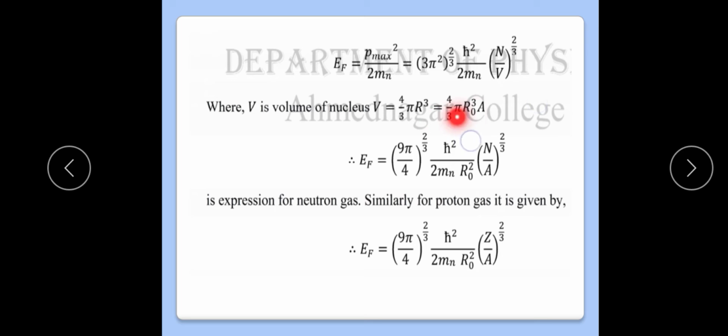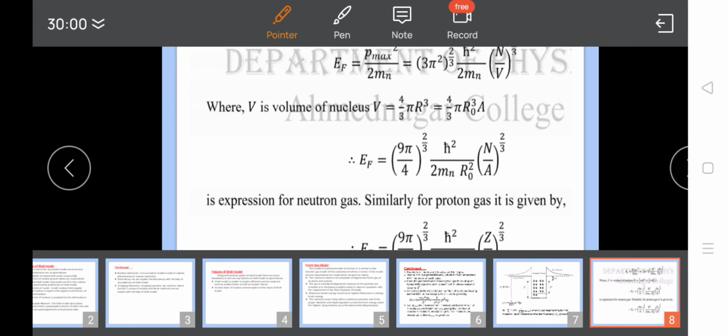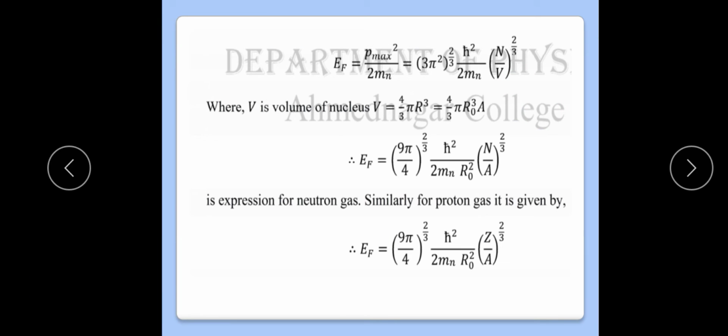We just put the value of V here. If the value of V, 4 by 3 pi r naught cube A, is put here, then 4 by 3 raised to 2 by 3, and similarly here also 2 by 3. That 4 came out and the 3 divided by it. And here in 4 by 3, the 3 is in the numerator, then it goes to the denominator.